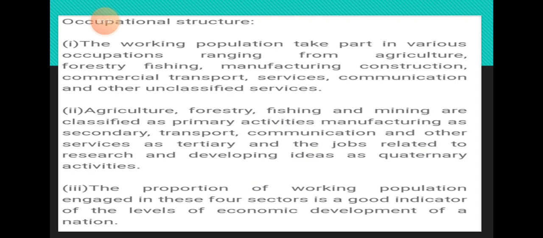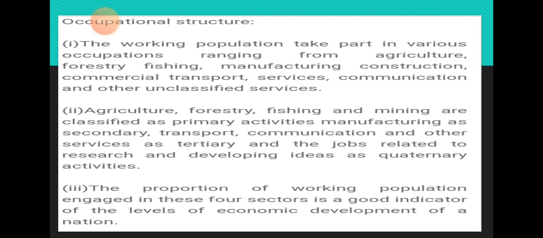Now the occupational structure. The working population take part in various occupations. Agriculture, forestry, mining are classified as primary activities. Manufacturing is a secondary activity. Transport, communication and other services are tertiary activities. And we have added a new term, that is quaternary activities. These jobs are related with research and developing ideas.